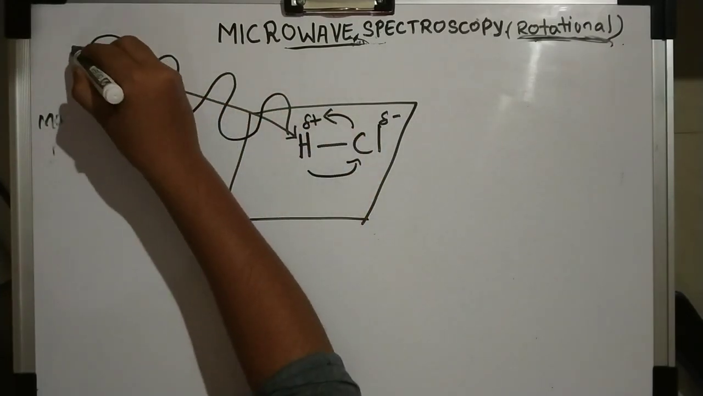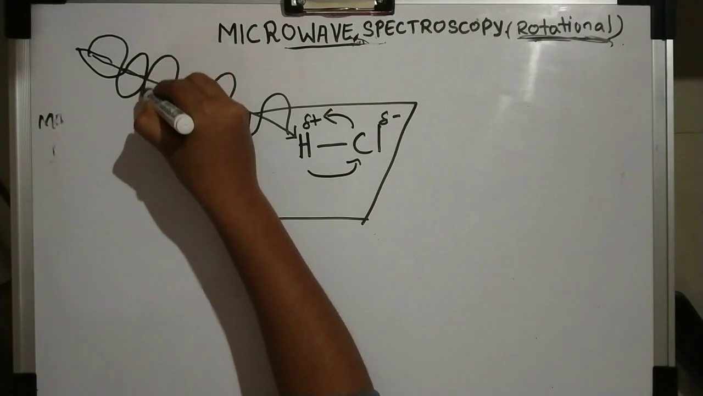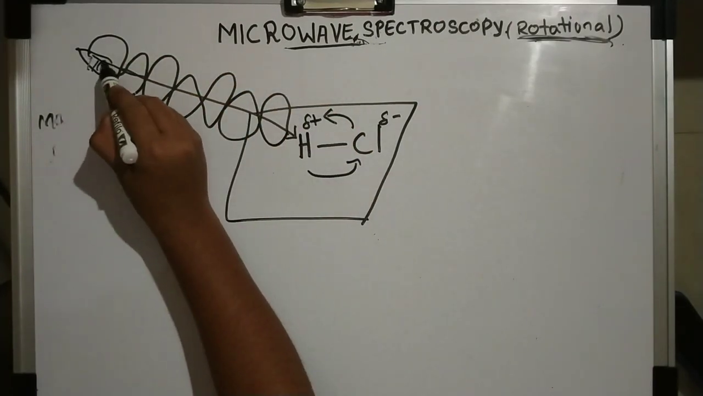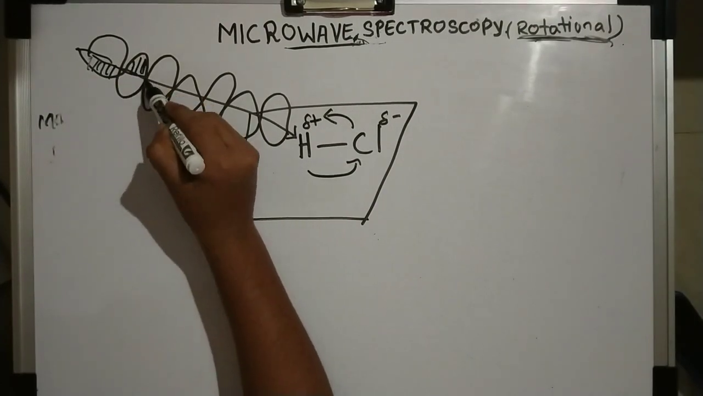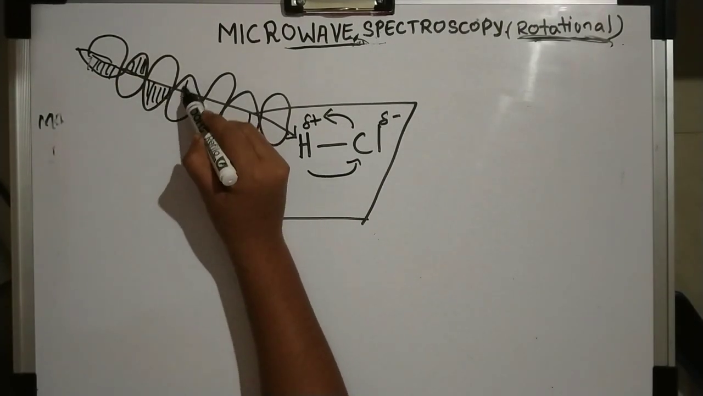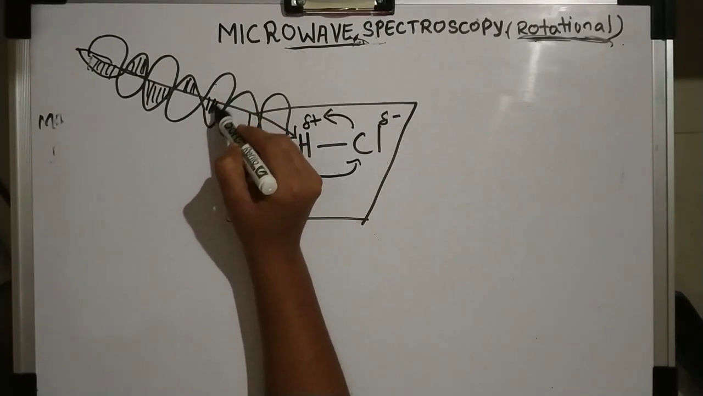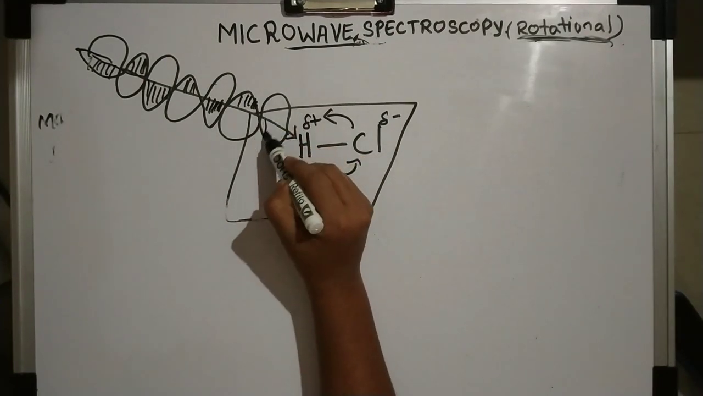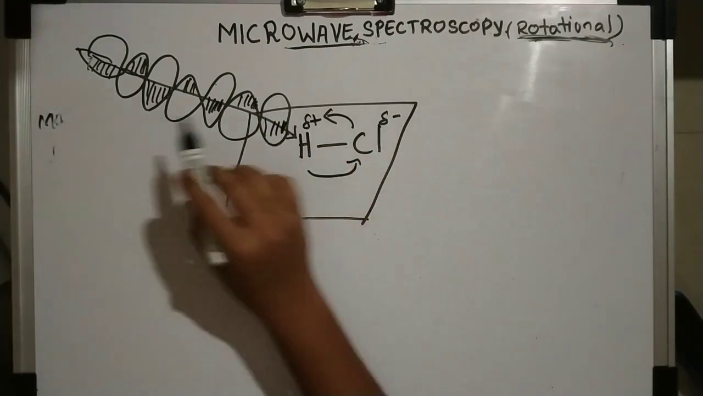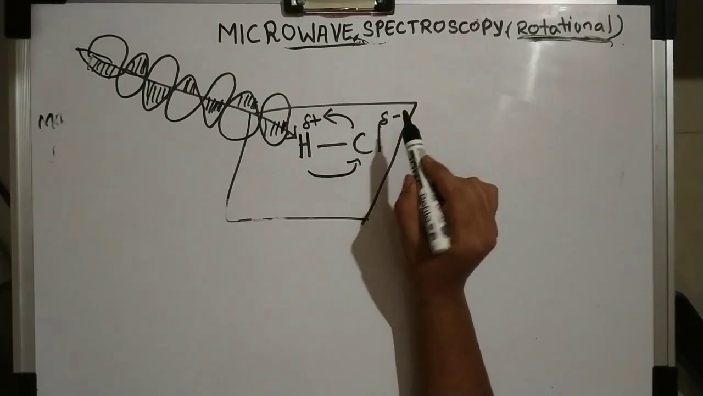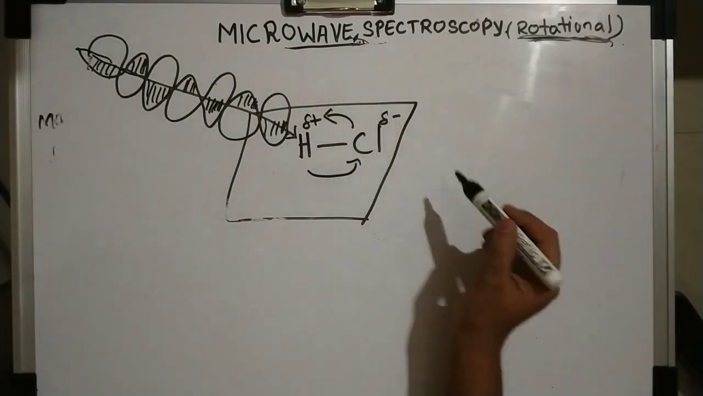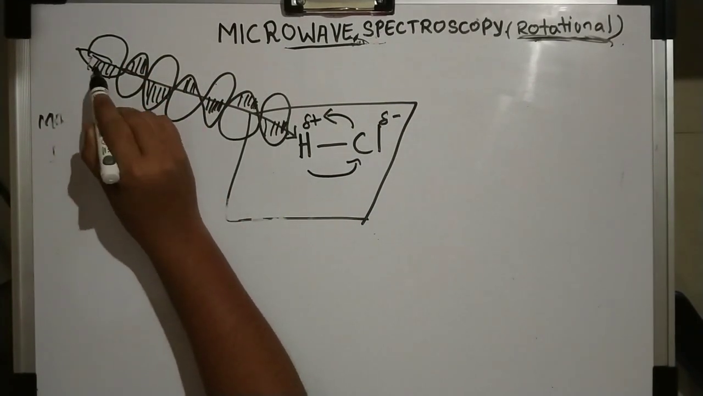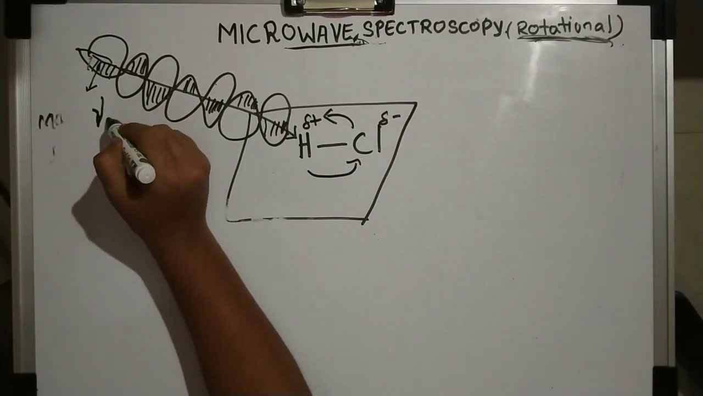and another one is an electric field which is oscillating. The electric field is oscillating, the molecule is rotating, and we have the radiation. Whenever it is rotating, it has some value. This electric field radiation has some value.